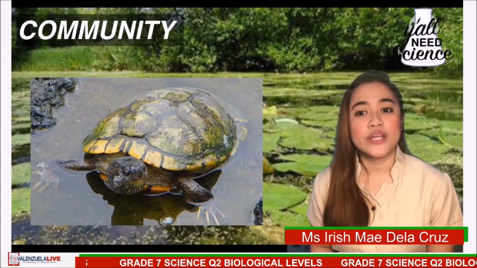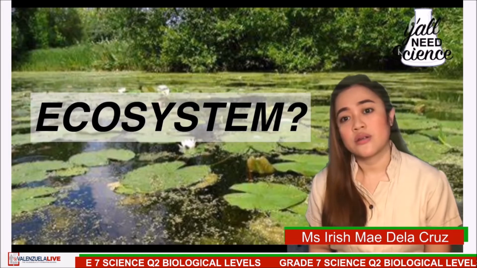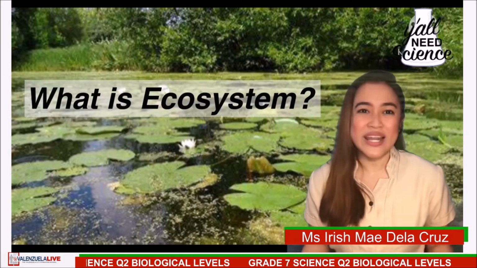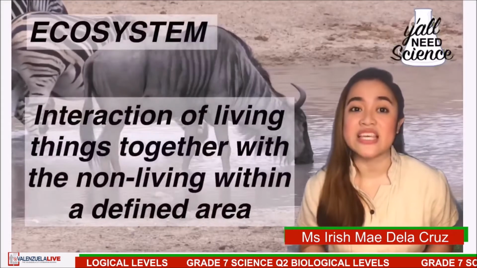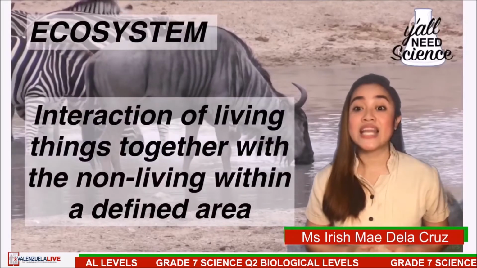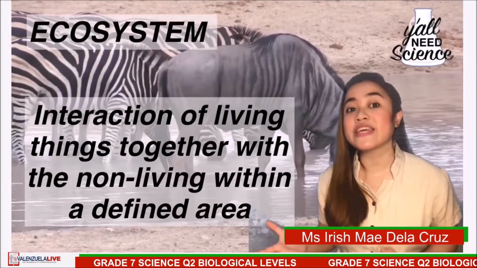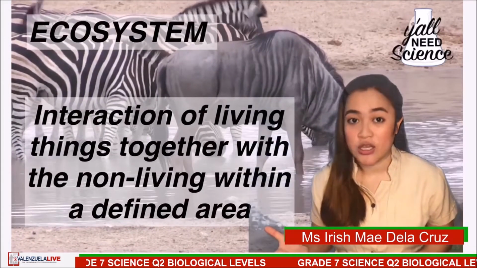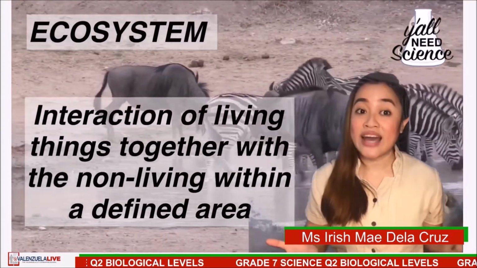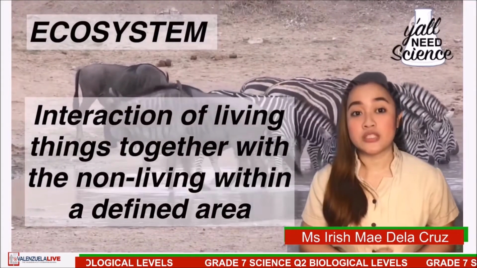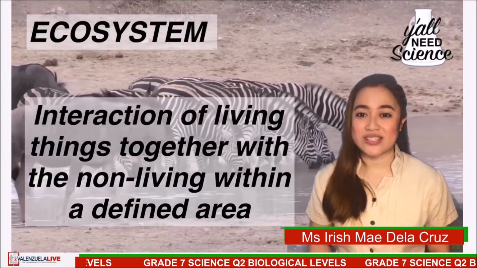Now, when do we call a biological level an ecosystem? Or, what do you mean by ecosystem? An ecosystem is when living things interact together with the non-living within a defined area. Meaning, the living things that we have mentioned a while ago, when there is an interaction between those living things and non-living things in a specific or defined area, that is now called an ecosystem.